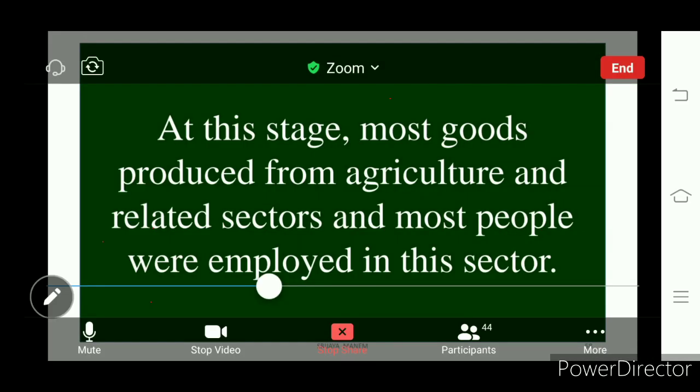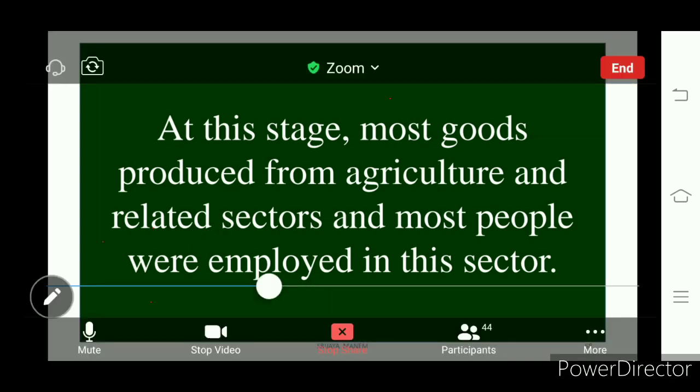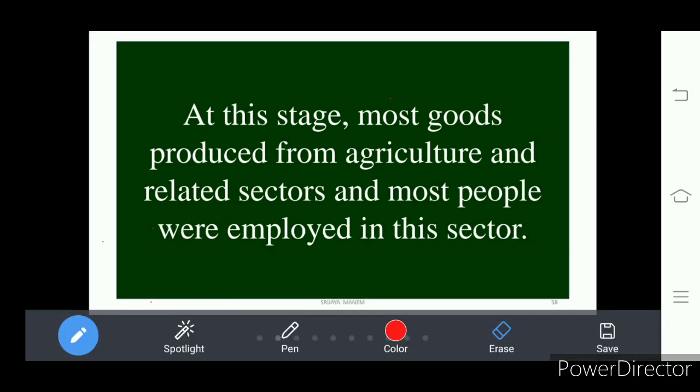So at that stage, what happened in the developed nations? The focus they gave to the agriculture sector shifted to the industrial sector, where goods production became very important. So in the second stage, the focus shifted from agriculture to production of goods in industries.